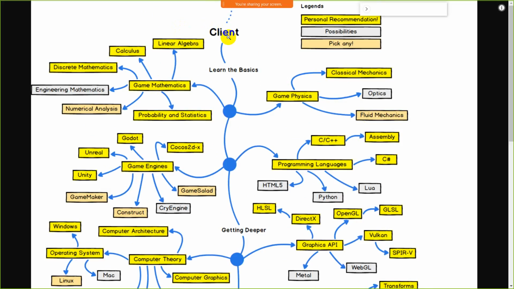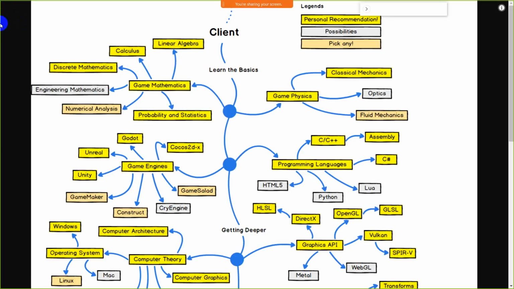So let's start with the basic part. Before starting game development, this is the front end part, guys. You can become a standalone client side game developer, or you can become a server side game developer. It depends upon you. But if you want a high salary package and a reputable company, then you must be dedicated to both sides of development, client side and server side. You have to learn all the things to become a full stack game developer.